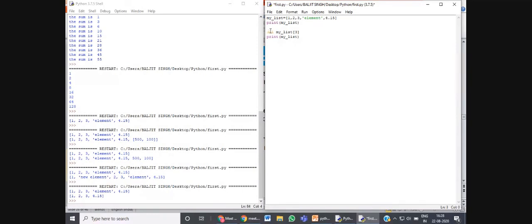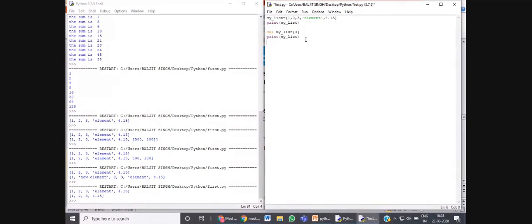It also deals with the index value, I think. The delete keyword has deleted the value at index 3. At index 3, the value element was there, so that value has been deleted from the list.